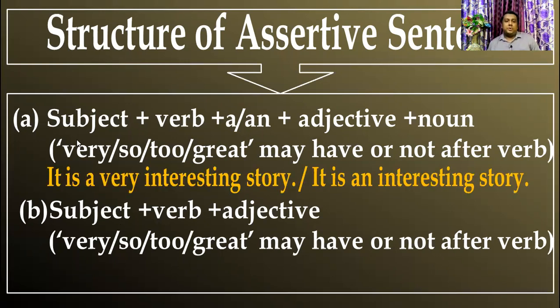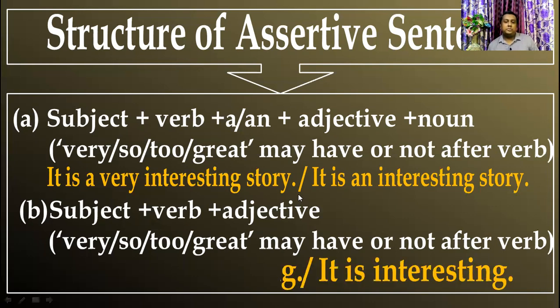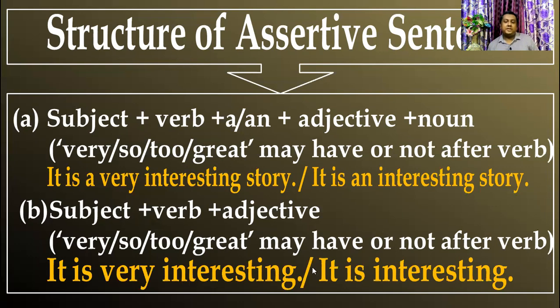I am giving the example. It is a very interesting story, or it is an interesting story. Very may be added after the verb or not. It is very interesting. It is interesting. These are examples of assertive sentences.